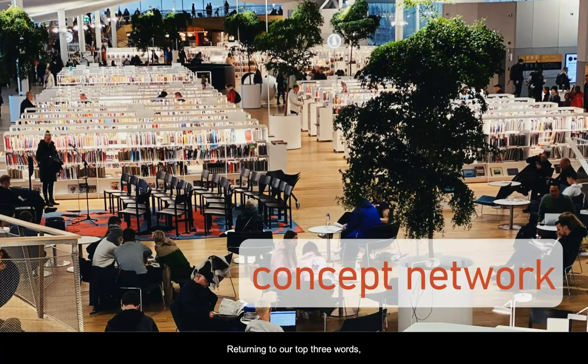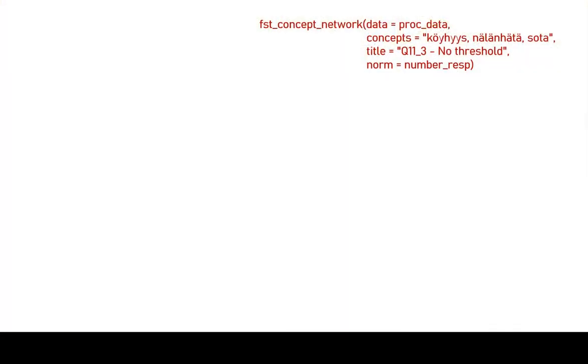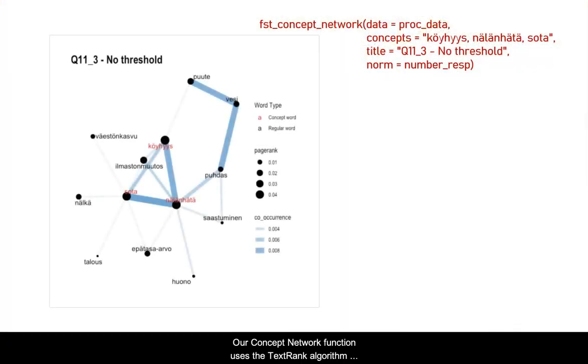Returning to our top 3 words, war, poverty, and famine, we can further visualize the use of these terms through a concept network. Our concept network function uses the TextRank algorithm, which is a graph-based ranking model for text processing. In the network, vertices represent words, with the importance of words indicated by the size of the node.